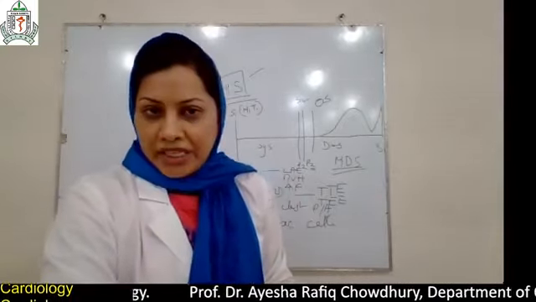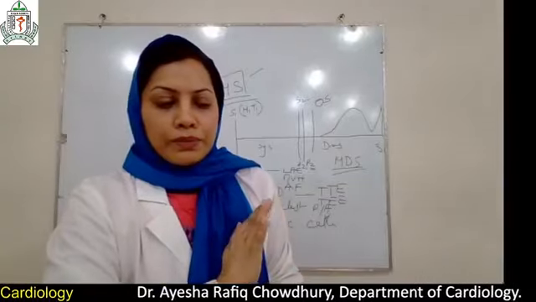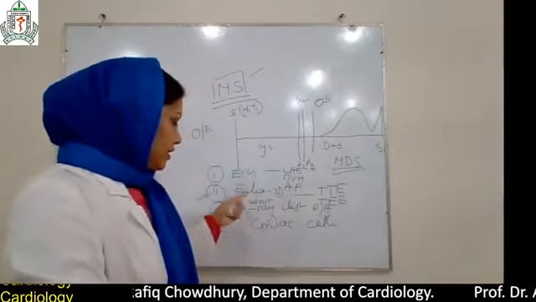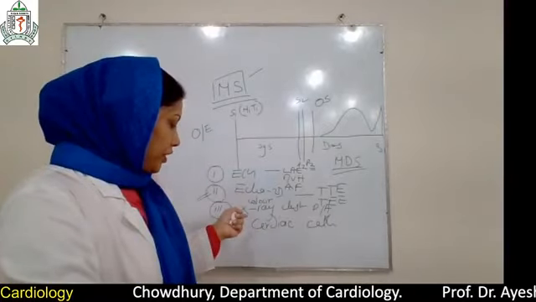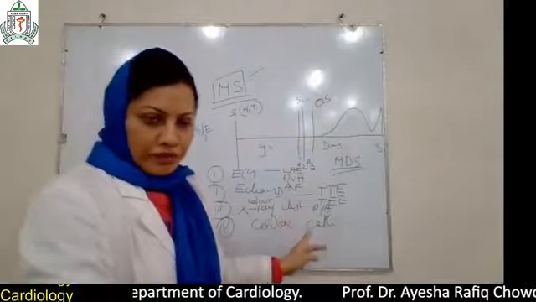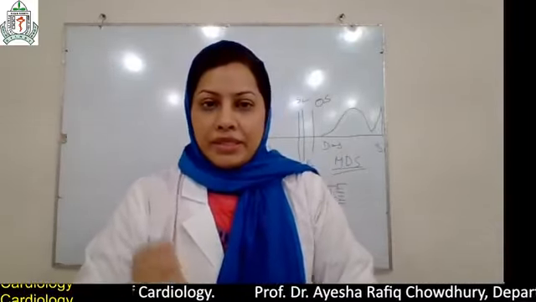These are the investigations we commonly do for all valvular heart disease. We go through these tests: ECG, echocardiography, chest X-ray, and cardiac catheterization for confirmation of diagnosis. So how will you manage this patient?